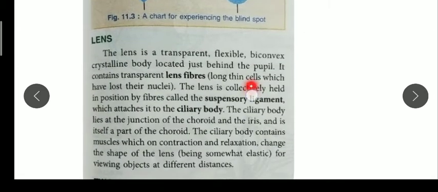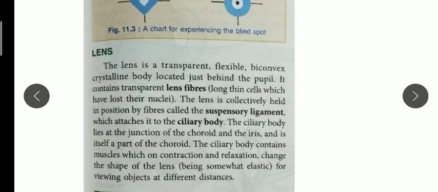So you read. Now we have the lens also, the eye lens. Our eye lens is transparent, flexible, biconvex. This is the biconvex crystalline body which is present behind the pupil. You know, light enters from the pupil only. This structure of the eye, I think is given in physics also, so you can study that also, whatever is given in your physics book.